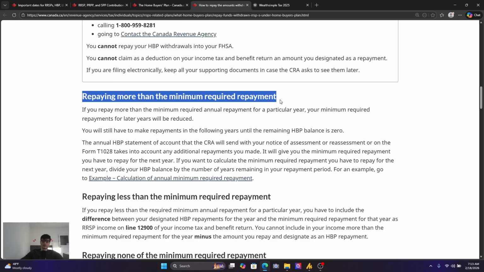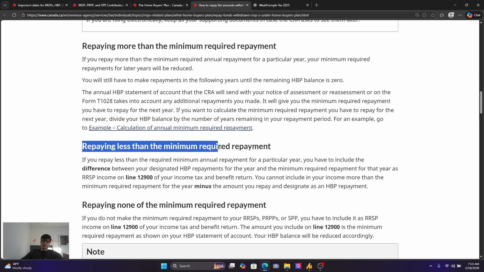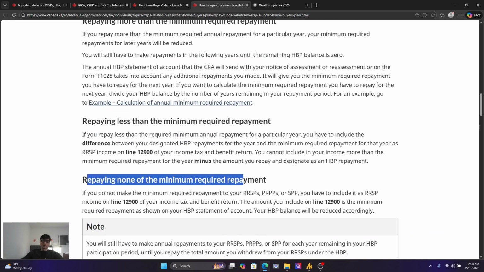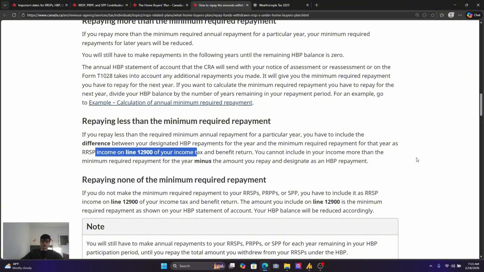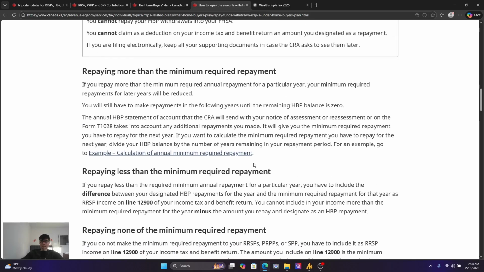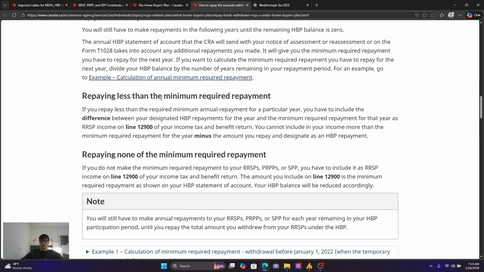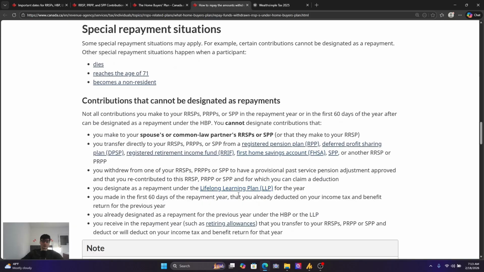Okay, so you're allowed to repay more than the minimum, but any repayment of less than the minimum, or repaying none of it, will go into your income, as RRSP income on line 12900 of your income tax and benefit return. Okay, so you can repay more than that, but if you don't repay it at all, you'll have to have that amount, that $4,000, as income in the year. If you repay some of it but not the entire amount, that difference will be the amount that you have.